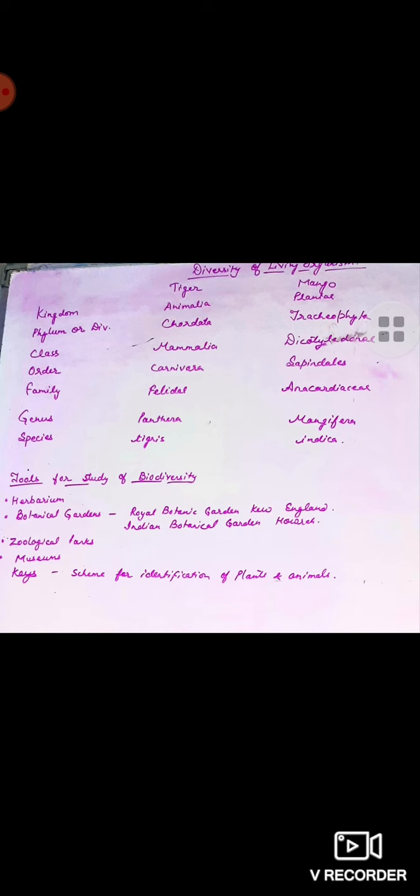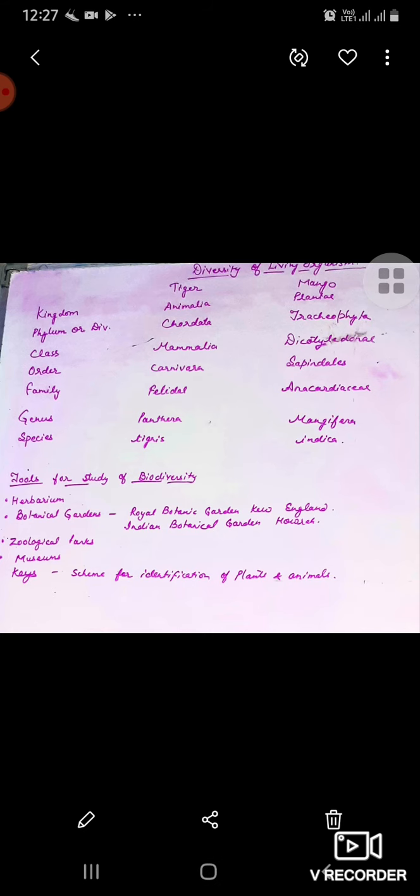They belong to genus Canis because they are closely related to each other but belong to different species. Is it clear? For example, potato and brinjal are placed in the same genus Solanum, but they belong to different species. Potato is Solanum tuberosum, whereas brinjal is Solanum melongena.